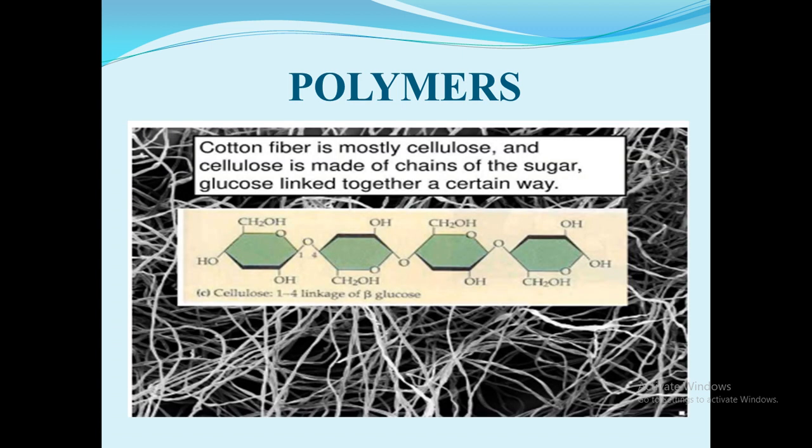Look at this picture, you will be able to understand it. So we are considering cotton as a polymer here, and cotton fiber is mostly cellulose, and this cellulose is made up of chains of a sugar, that is glucose, linked together in a certain way. It forms a polymerization. That process is called polymerization.